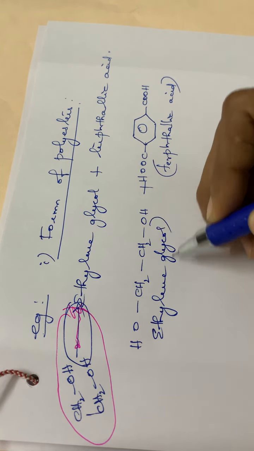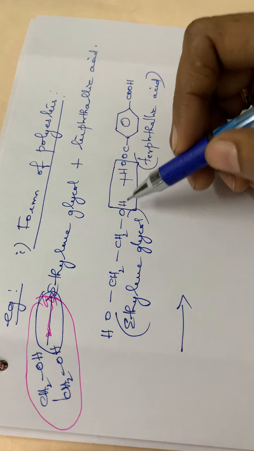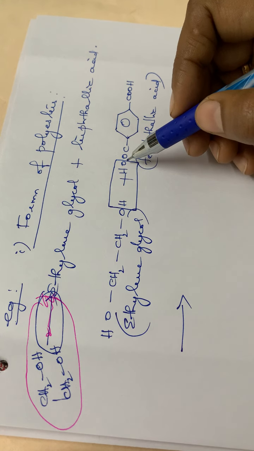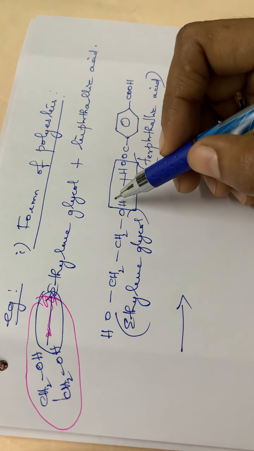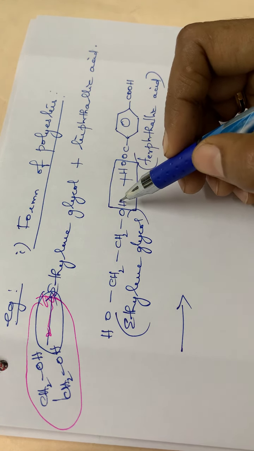So here condensation takes place. Condensation means removal of water will be taking place. So hydrogen from this OH and OH from this acid group will be eliminated. You should not write it as OH from this and hydrogen from this COOH. It is wrong. You have to eliminate water, that is like this: hydrogen from OH and OH from the COOH group. So one molecule of water will be eliminated.